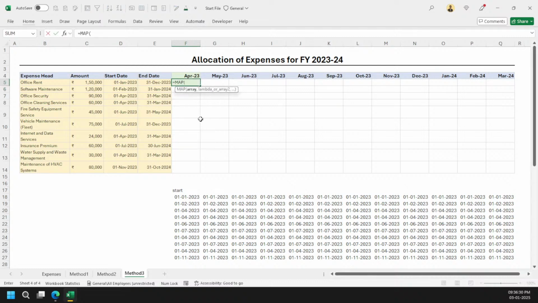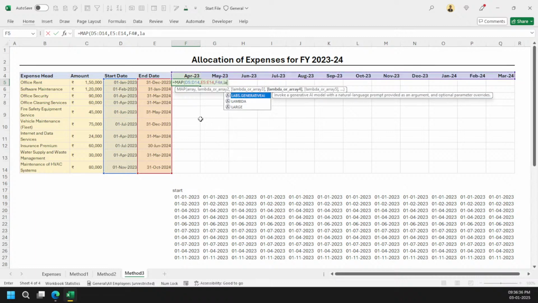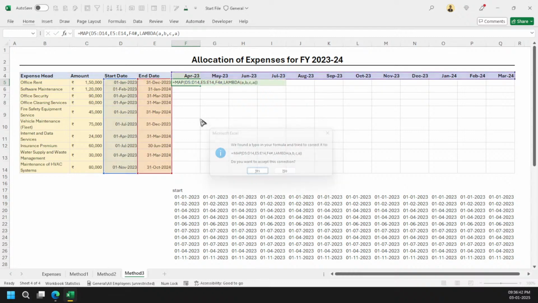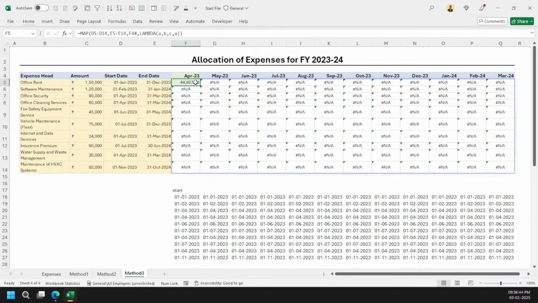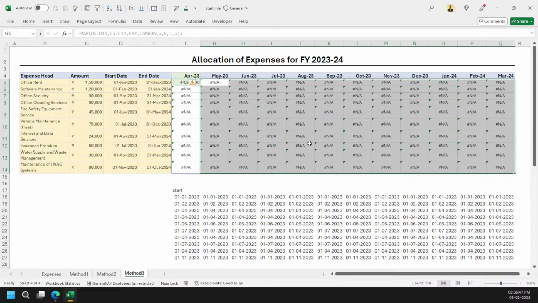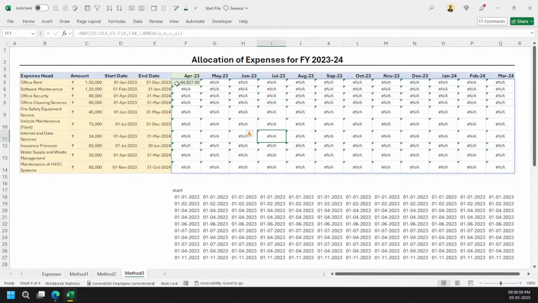So let's see, if I'm just going for selecting this much part, and this part. So what will happen is lambda a comma b comma c, and let's go with the a part. You will see that I am just getting this much part only, a, and other than that I am getting errors. The reason being is that the map function always wants the data in similar size, because it will be iterating it cell by cell, right? So the moment it sees, okay, this one and this one is common, good, I am going to calculate it. Other than that, it is just not going to calculate. So that's the problem with the map function there.